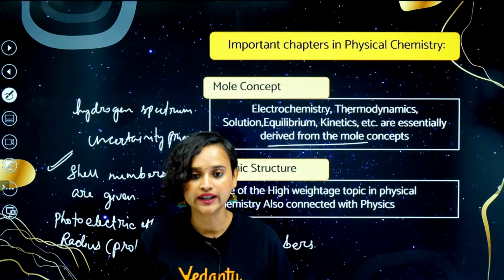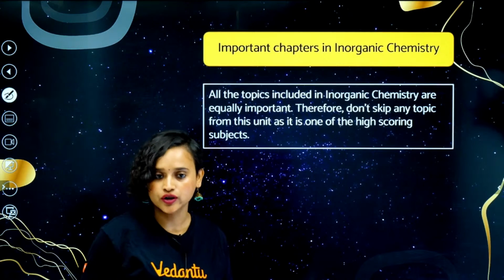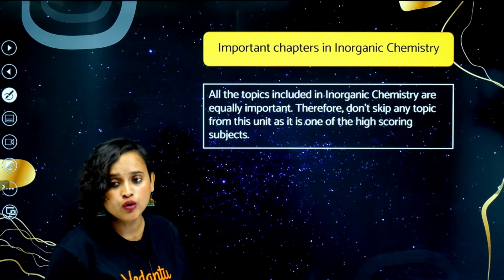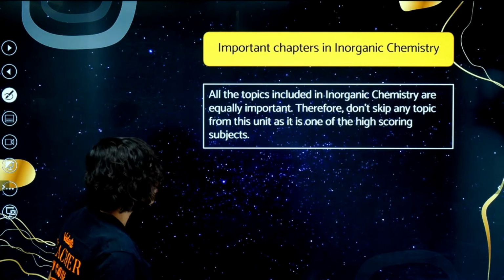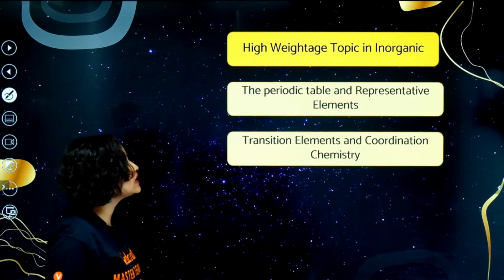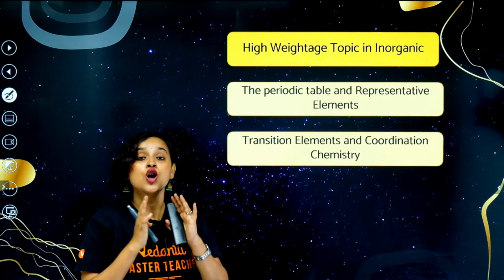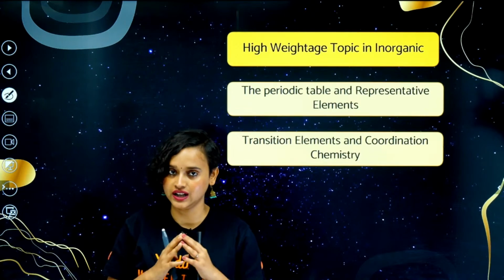That's also important. So these are the ones that are very important. Okay, now moving on from here, for inorganic chemistry, as you all know, coordination compounds and the periodic table and representative elements hold the most weightage in chemistry.